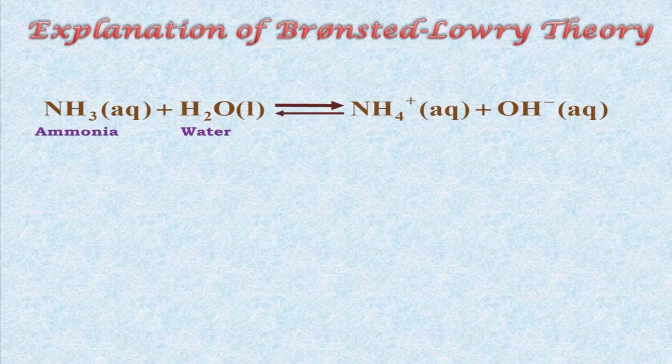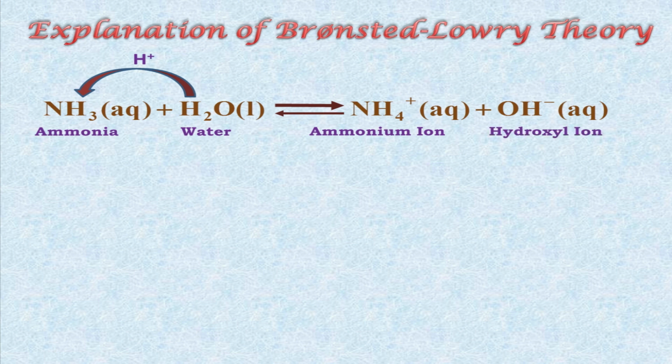Let me explain how. This is the reaction of ammonia and water. In this reaction, you can see water is donating its proton to ammonia, and ammonia is converting into ammonium ion after gaining that one proton. From NH3 to NH4+ it is converting, and water is converting into hydroxyl ion, from H2O to OH-, after donating one proton.